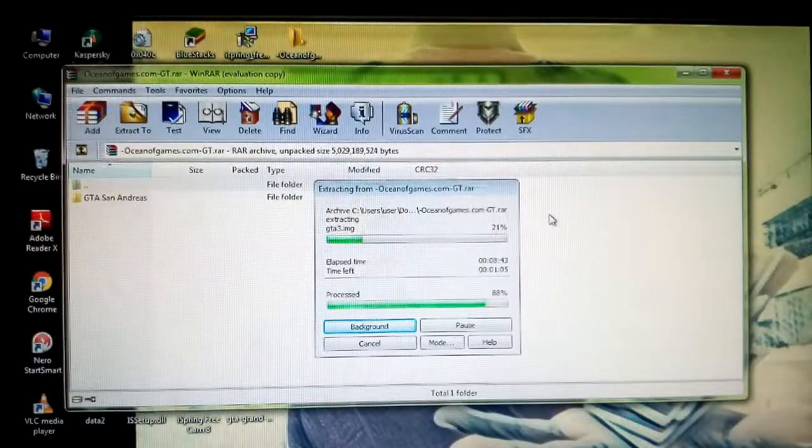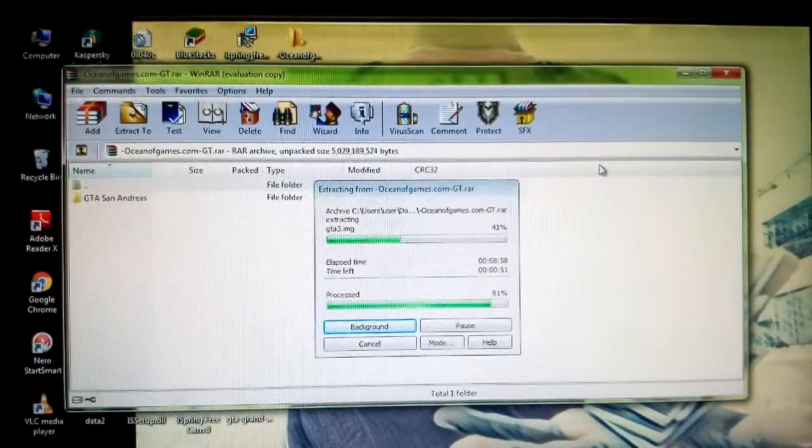So let's see if it's over. Okay, it's 88%. Now it's almost over. 99. Okay, so I spelled it wrong. Alright. Okay, it's downloading.